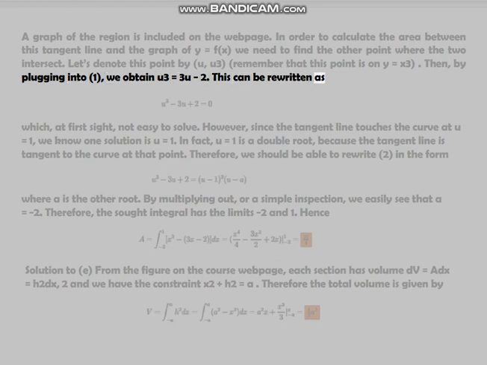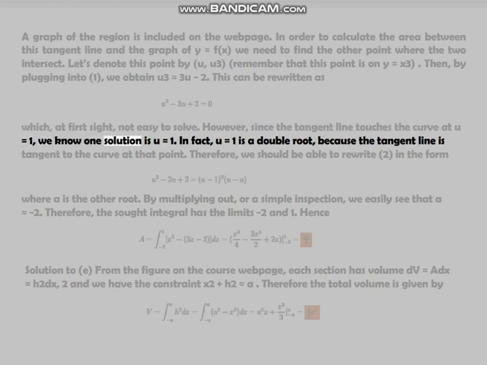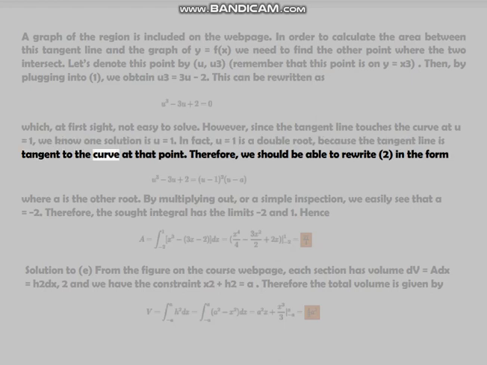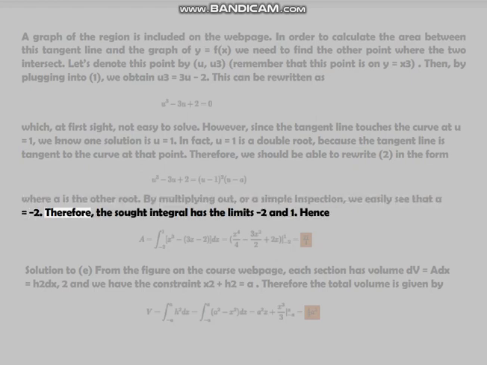This can be rewritten as, which, at first sight, is not easy to solve. However, since the tangent line touches the curve at u equals 1, we know one solution is u equals 1. In fact, u equals 1 is a double root, because the tangent line is tangent to the curve at that point. Therefore, we should be able to rewrite 2 in the form, where a is the other root. By multiplying out, or a simple inspection, we easily see that a equals -2. Therefore, the sought integral has the limits -2 and 1.